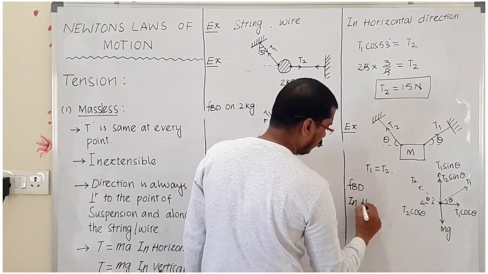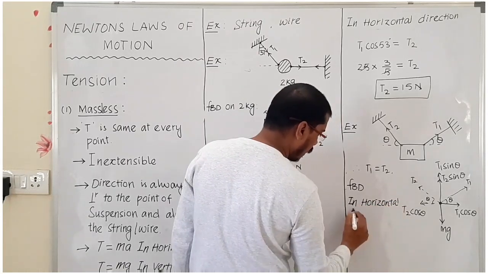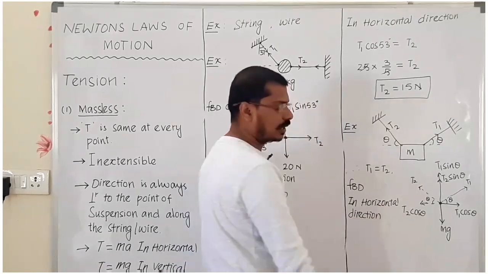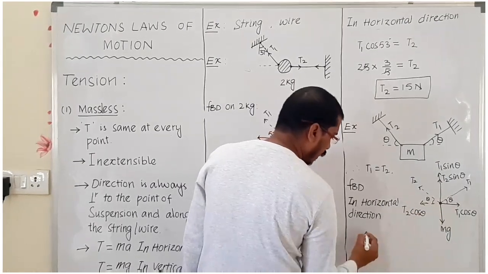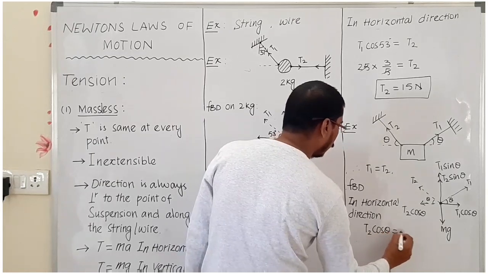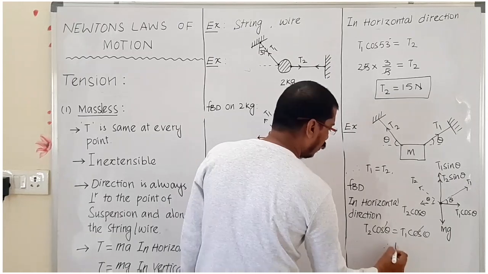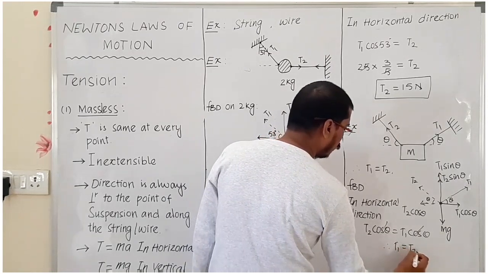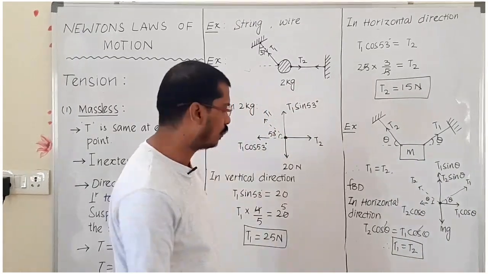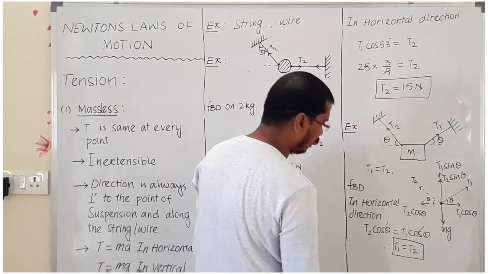in horizontal direction, your left side forces equal right side forces, then we can write T2 cos theta is equal to T1 cos theta. Both will be cancelled, therefore T1 is equal to T2. In horizontal direction we got it, the tension T1 is equal to T2. Now we have to find out what is Mg, what is the tension in the string.